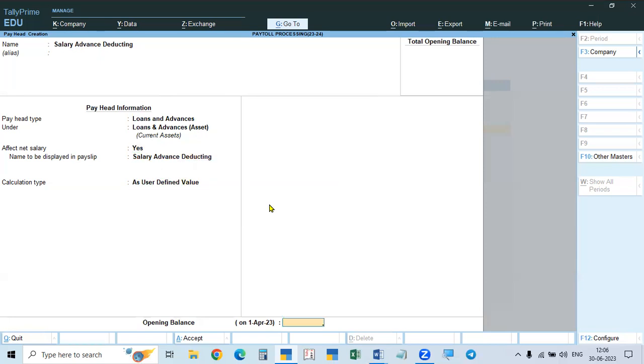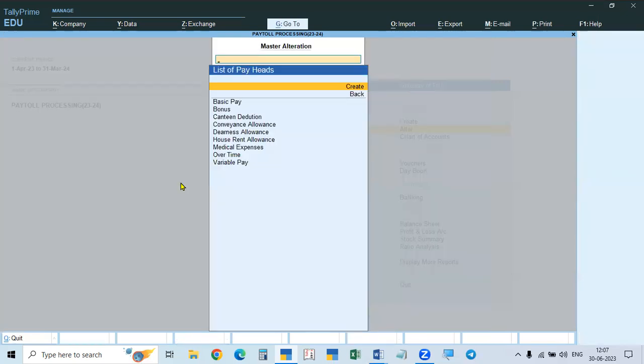How much to deduct against this one is also the same thing. You will take it as user defined. So this is the thing to be done. In our exercise, in our assignment, it is not there, but I am showing this.